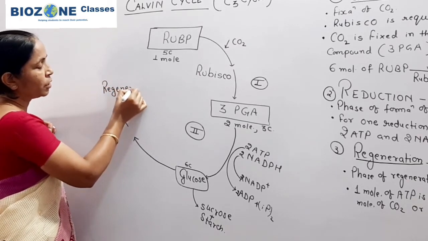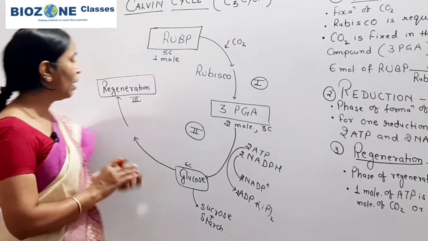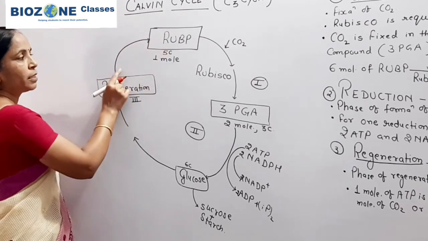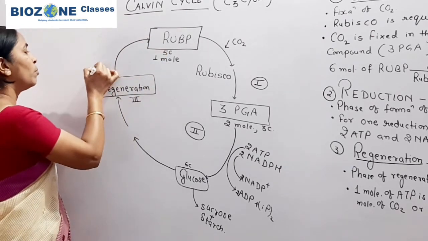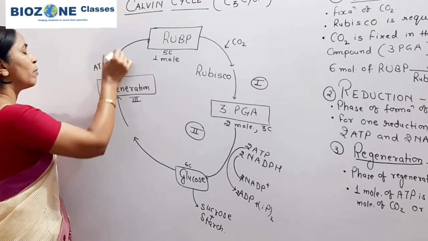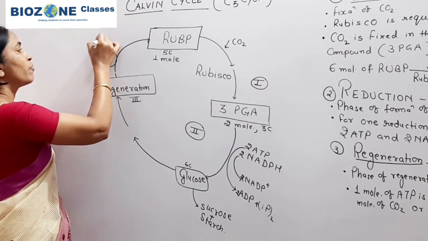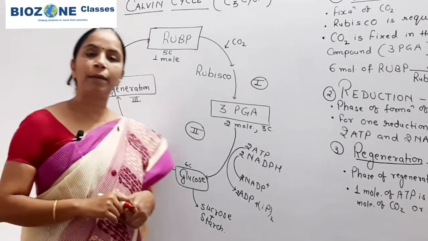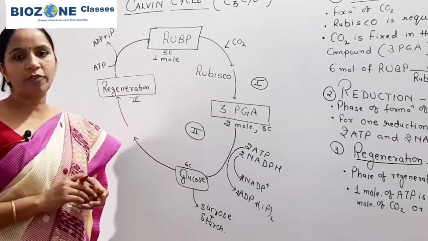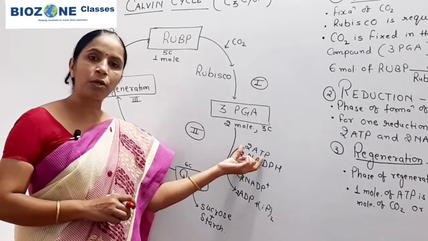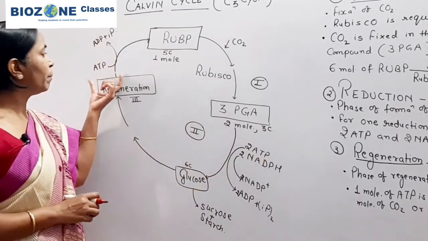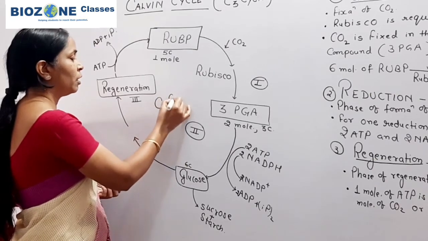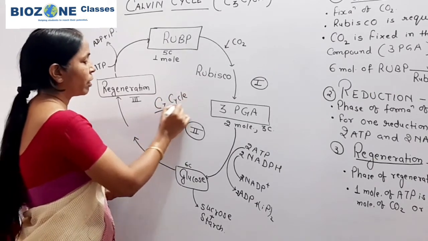That third phase is called regeneration, and during regeneration the RuBP is formed again, and for this again one molecule of ATP is required, and this ATP is required for phosphorylation. So how many total ATP are used in 1 turn of the Calvin cycle? So 3 ATP in total, 2 ATP in reduction and 1 ATP in regeneration. And this simplest cycle is the C3 cycle, or you remember, the Calvin cycle.